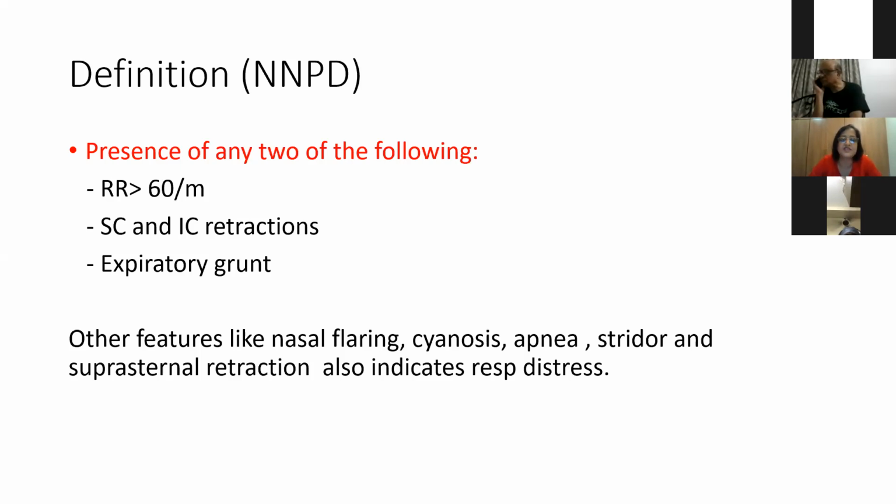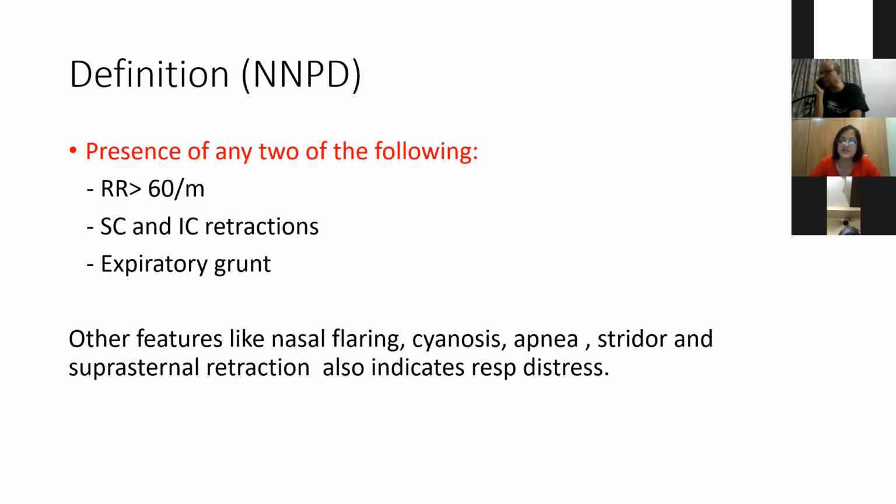So why is there subcostal and intercostal retraction? This is because a diseased lung has less compliance. So the lung compliance decreases, and newborns and even infants have a compliant chest. It is a very pliable chest. So to compensate for the decreased compliance of the lungs, they have subcostal and intercostal retraction, to generate sufficient pressure to have inspiration.